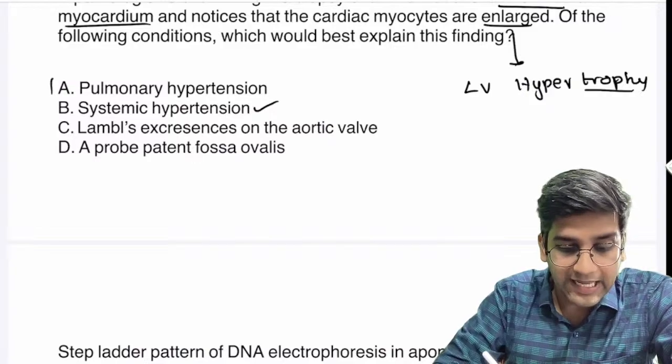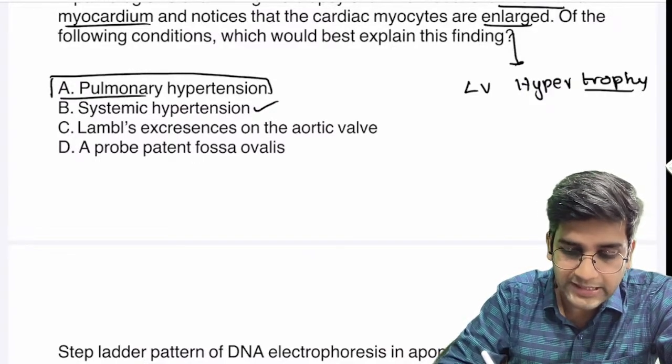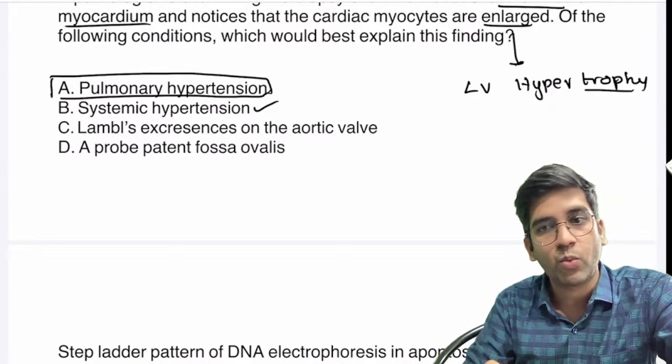Let's say the answer is pulmonary hypertension. Okay, let's assume the answer is pulmonary hypertension. What should change on the top?